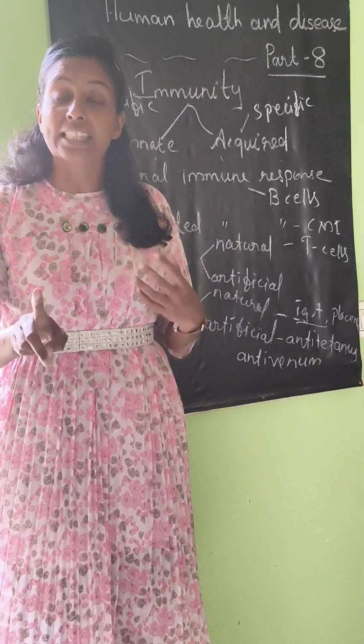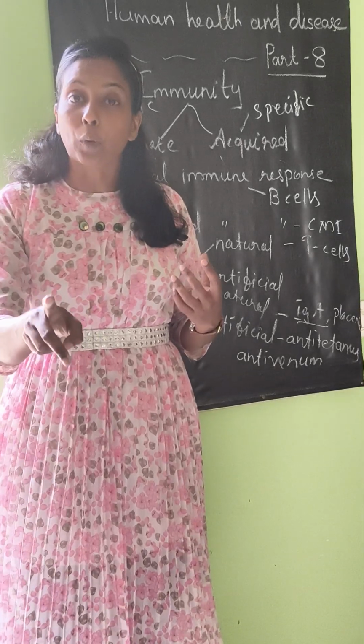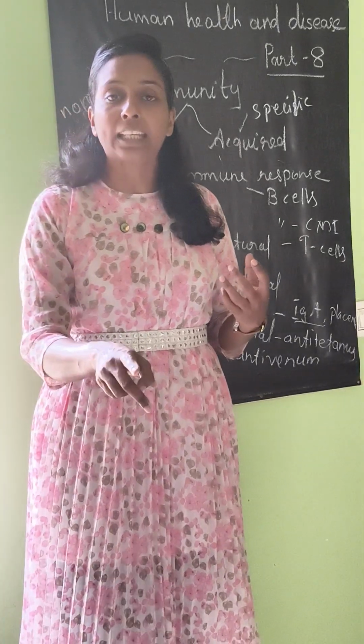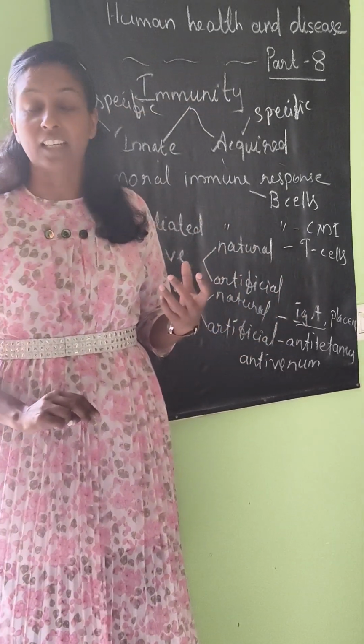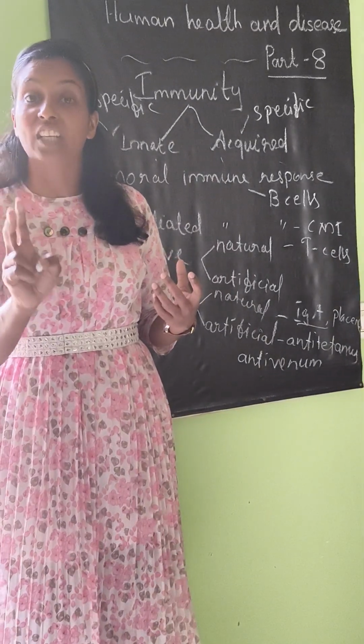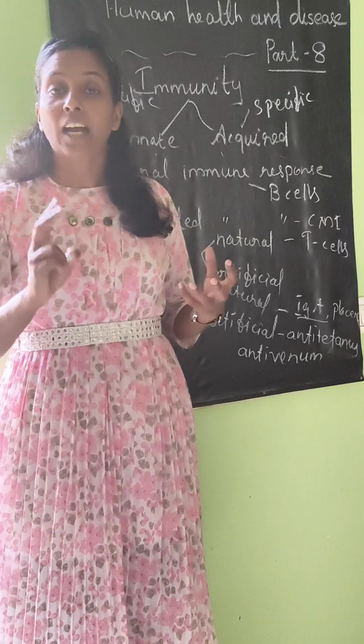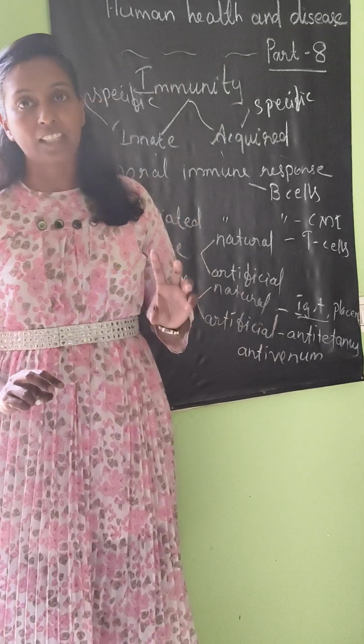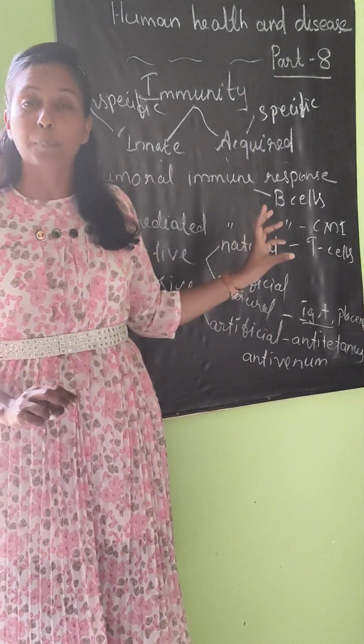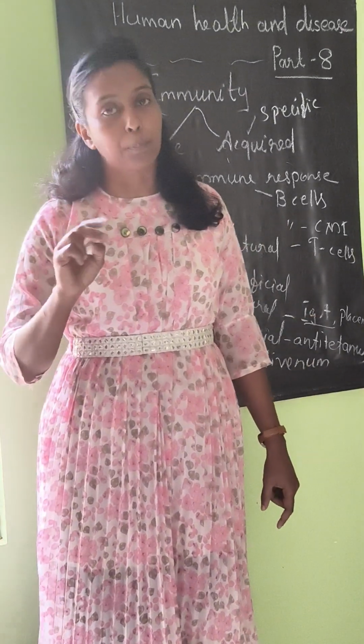Immediately B and T cells become active and produce antibodies. These antibodies can attack, kill, and prevent such a virus or bacteria. Both work by the principle of memory. That is the principle of vaccination and immunization.